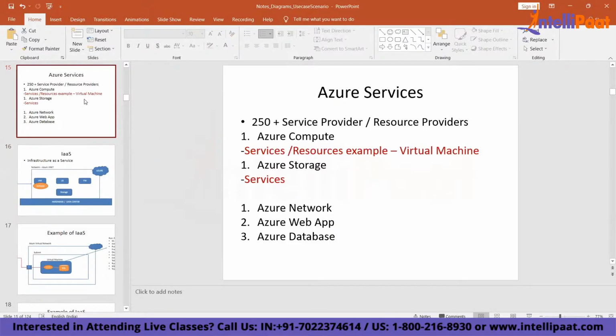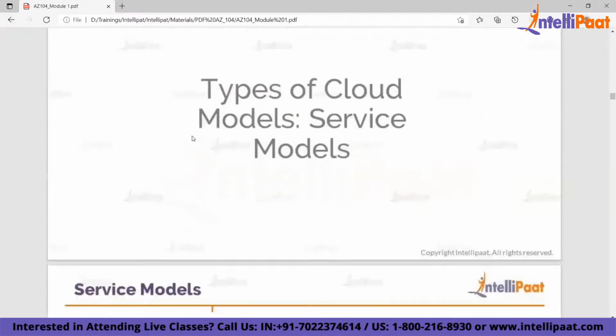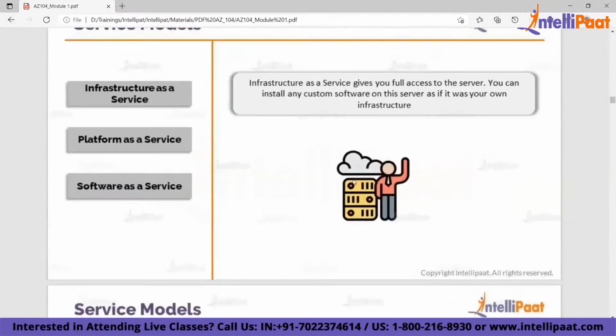Now, what is infrastructure as a service? Let's learn that. Infrastructure as a service means that you get full access to the server and your network where you are going to run your applications or system, which means you get full control of your server and your infrastructure on cloud. The server will run on the Azure platform. You get full control over that server, and you can install anything within it and run it as if it is your own server. The only difference is that instead of running your services from your own data center, you run them from a cloud provider's data center.